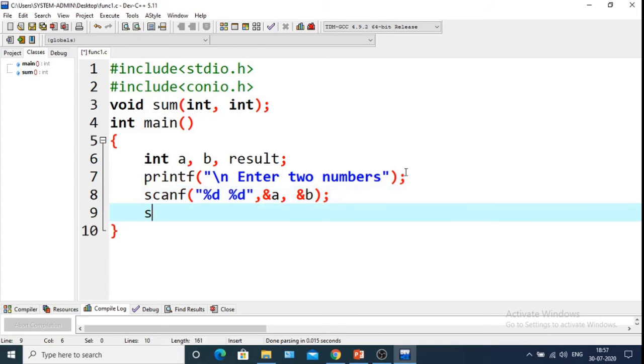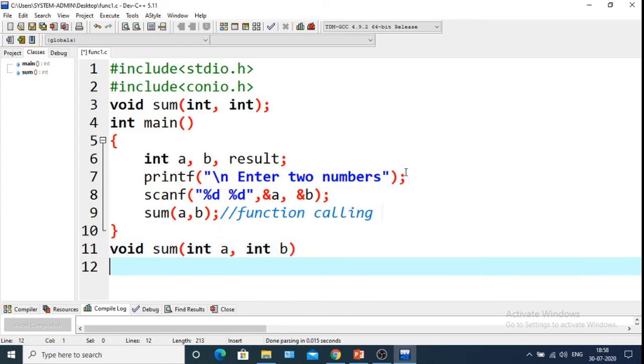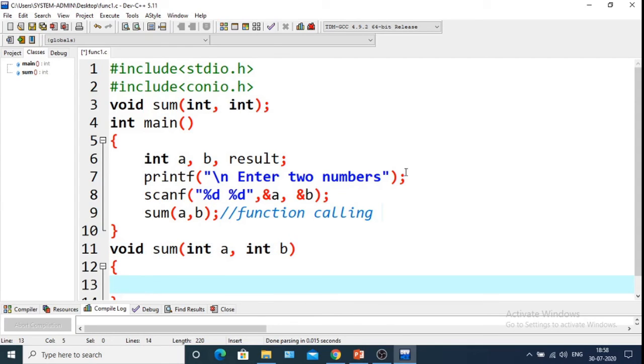Next we will call the function, that is sum within bracket a comma b. So we have called the function. This is function calling. Now we define the function. This is int a comma int b.